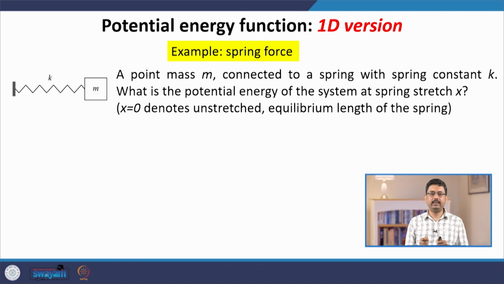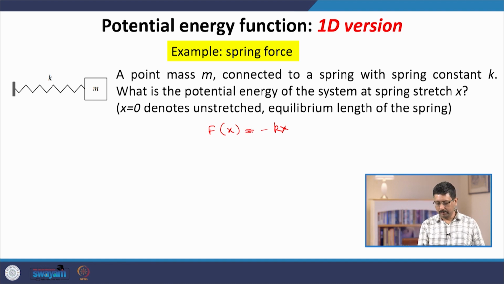So, when the spring is at equilibrium, if you stretch it, then it will try to come back to equilibrium, and hence the mass m feels a force which, as we know, is proportional to the stretch x. The proportionality constant is called the spring constant, and the minus sign denotes that the direction is opposite. The sign is opposite to the sign of x.